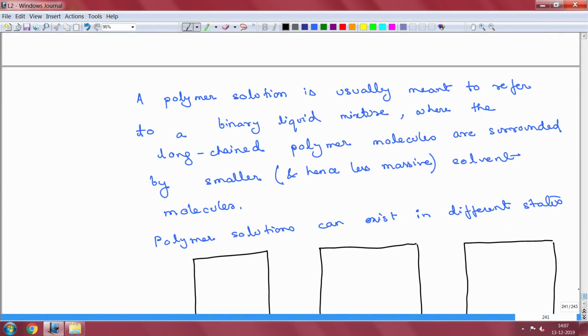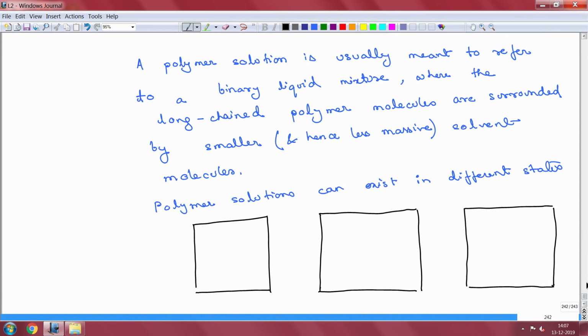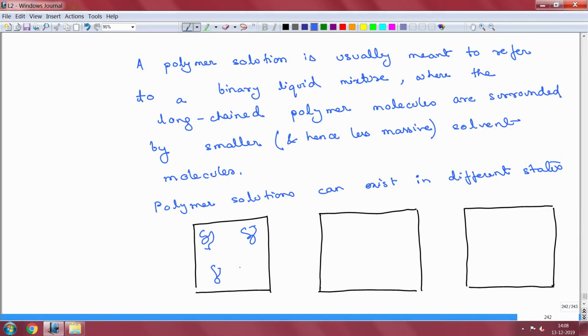The first and simplest possible system is where you have, let us say, a polymer molecule. It is not exactly a globule, but it is neither all straightened out. It is a polymer coil, so the polymer chain exists in a coiled state. This is a polymer molecule in blue that I have drawn. Let us say there is another polymer molecule somewhere else, and we have a few more.